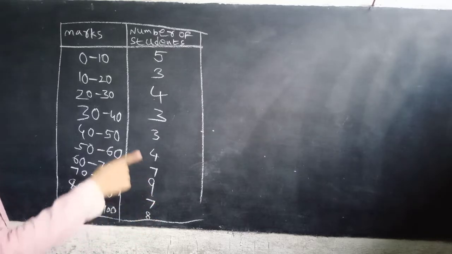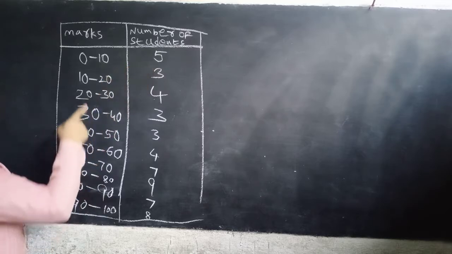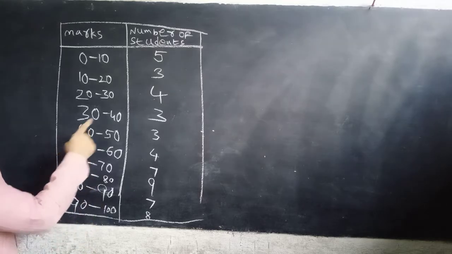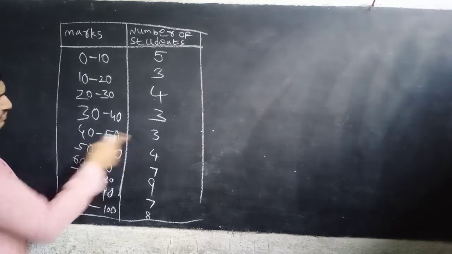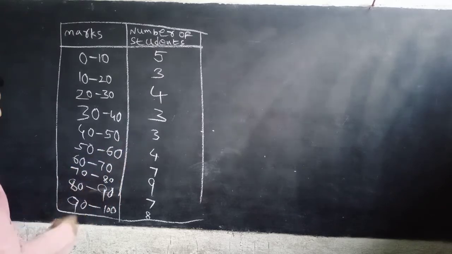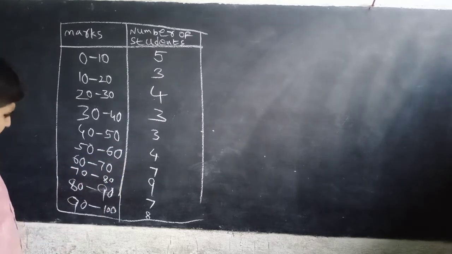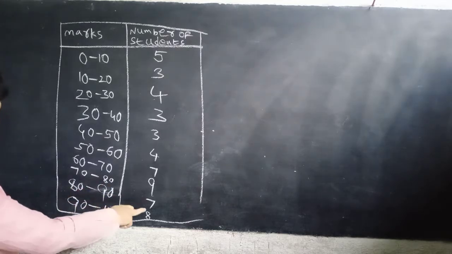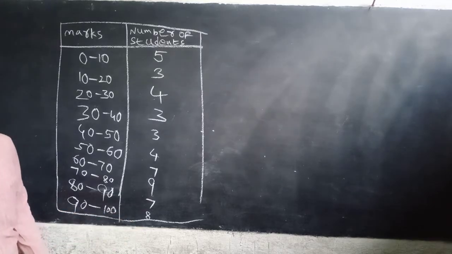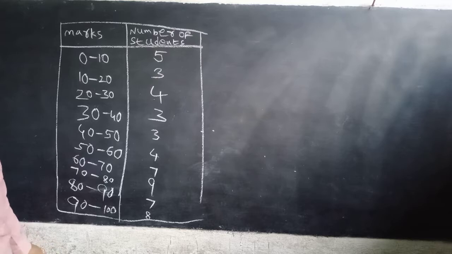That is 0 to 10, 5; 10 to 20, 3; 20 to 30, 4; 30 to 40, 3; 40 to 50, 3; 50 to 70, 7; 70 to 80, 9; 80 to 90, 7; 90 to 100, 8. Now for this we have to draw the cumulative frequency.